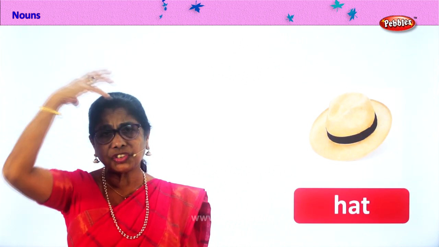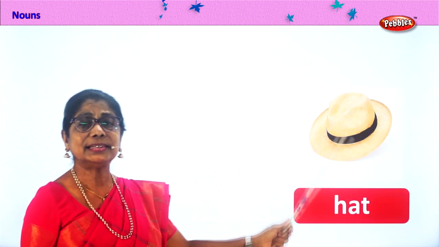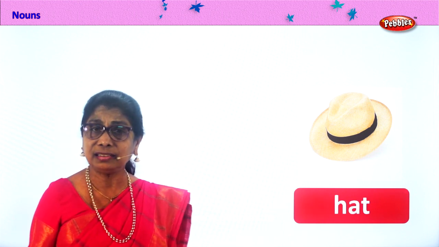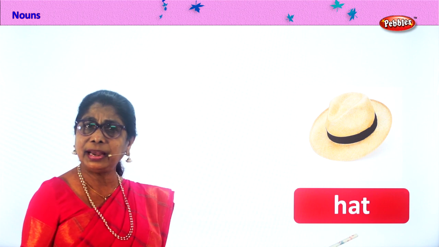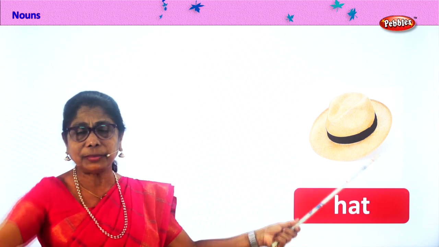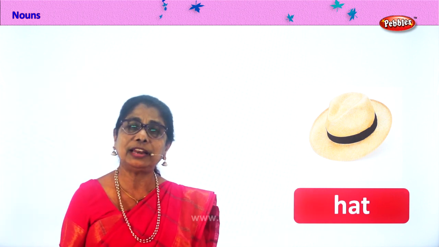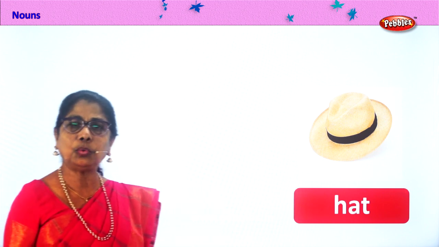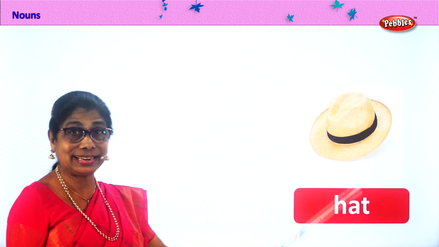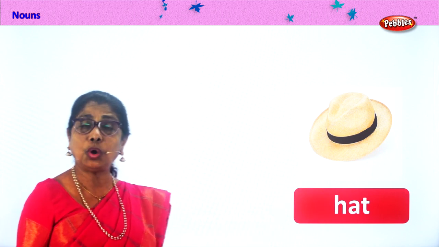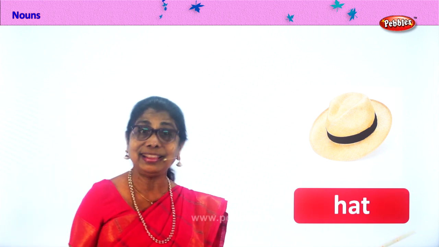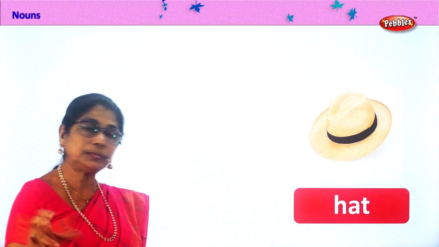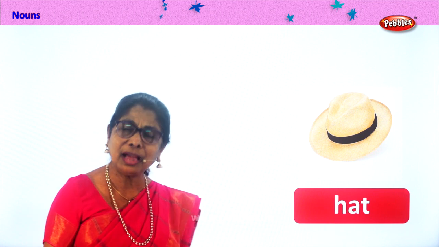Here you have a hat. Yes, it can be a hat of different size, color. Hat is a hat. It's a common name given to something that you wear to protect yourself from the sun or rain. People who ride horses, they wear hats like this. People who go out in the sun, they wear hats like this to keep your head away from the sharp sun. Hat is a common noun.